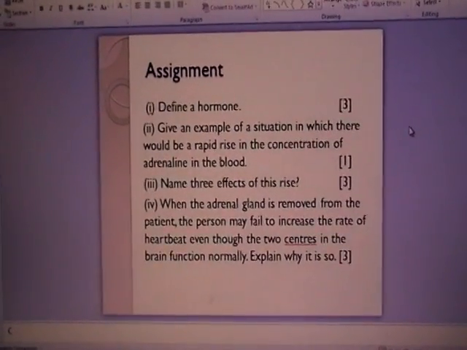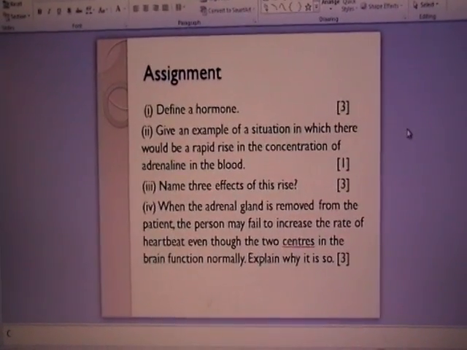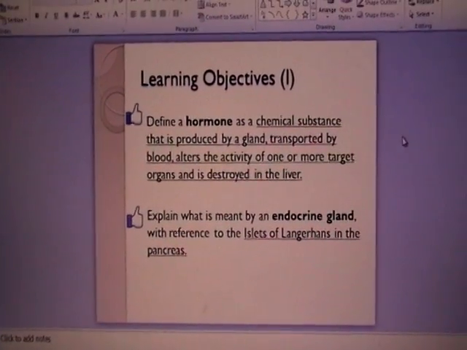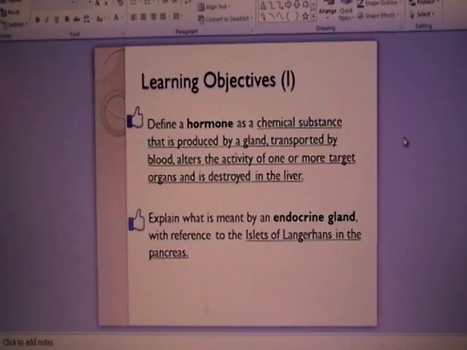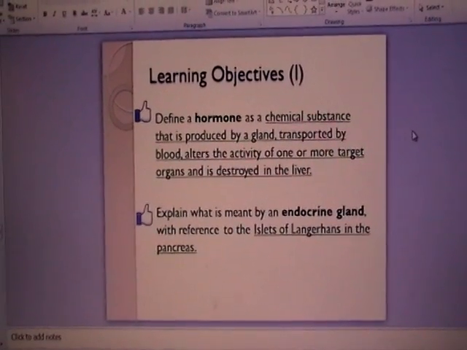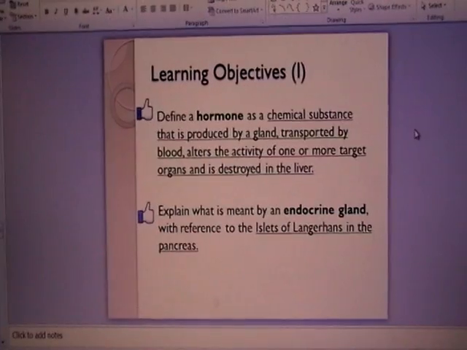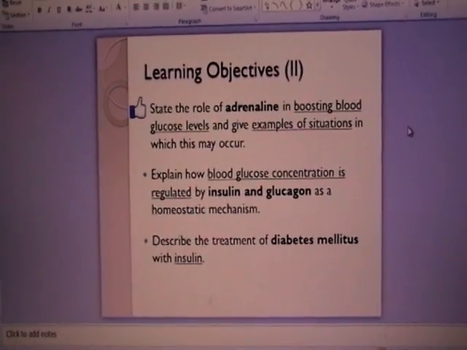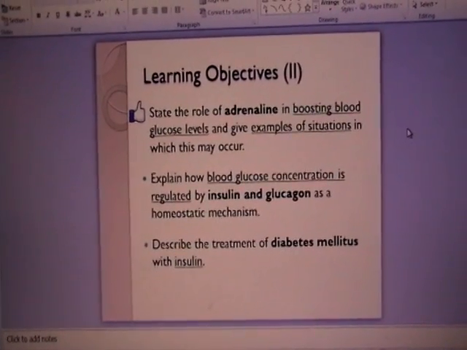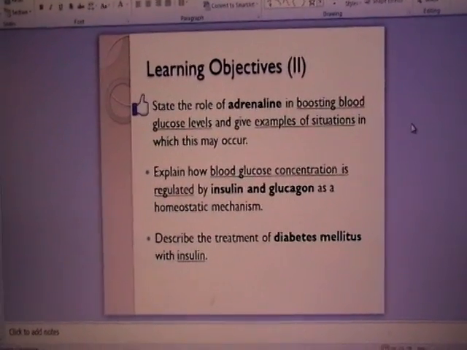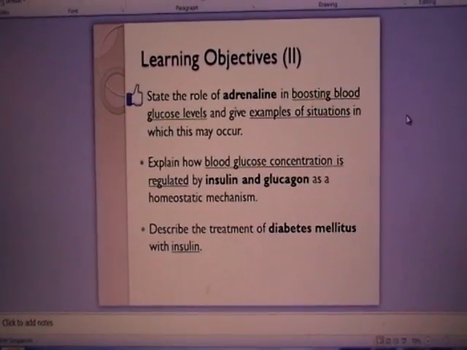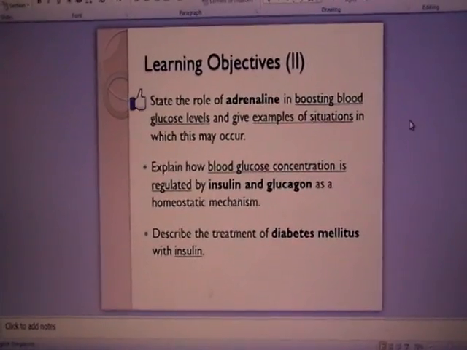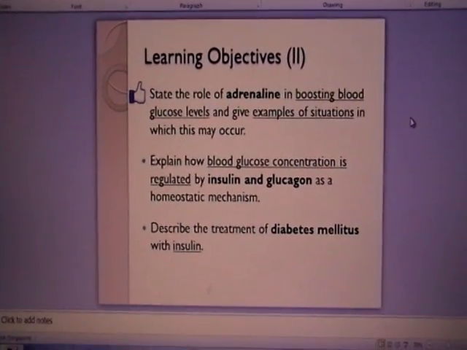And so this is a practice question that I would like you guys to finish and submit during the next lesson. So far we have covered the definition of hormones, what is meant by endocrine gland which secretes hormones without duct, and they do so by secreting it directly into the bloodstream. We have also talked about the role of adrenaline in boosting the blood glucose level, the main function of it. Right now we will talk about how blood glucose concentration is regulated by both insulin and glucagon. You should have a rough idea of this already, so I'll cover it very quickly.